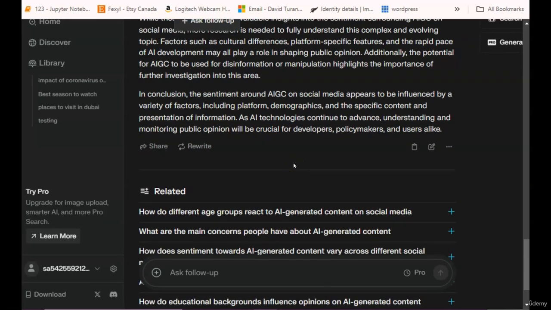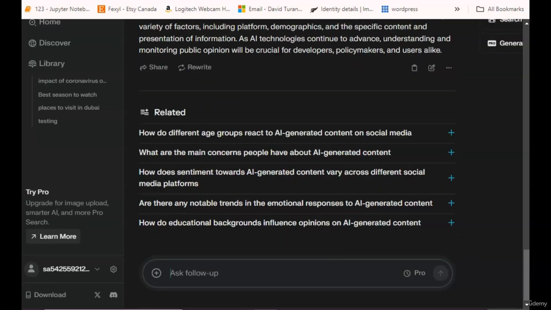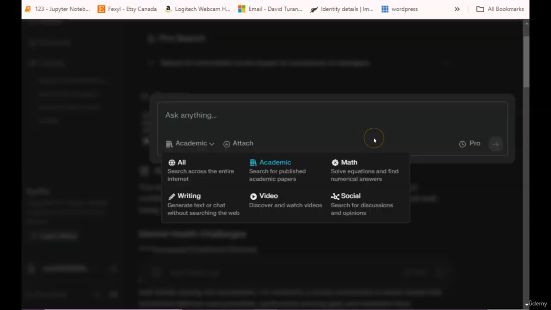So you'll see a comprehensive summary that categorizes the sentiment into different sections. It shows how positive aspects like innovation and creativity are mixed with concerns in each sentiment. So each point is backed up by a citation from academic research, giving you a transparent view of the sources. So this feature is incredibly powerful for conducting sentiment analysis or any in-depth research. Instead of spending hours going through each thread, this feature provides a summarized view, allowing you to quickly grasp the overall sentiment. Let's take this a step further.